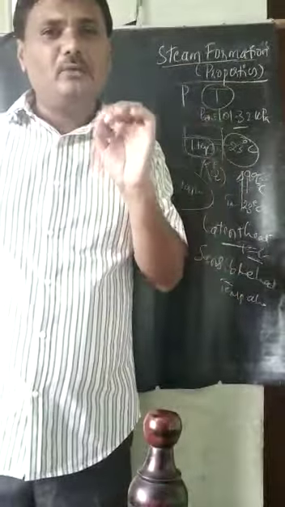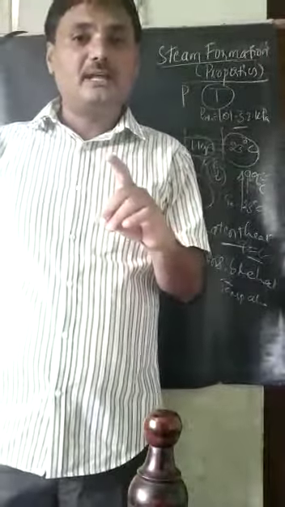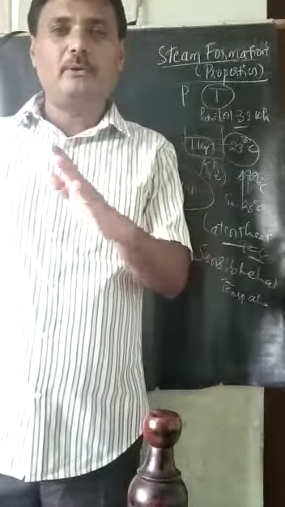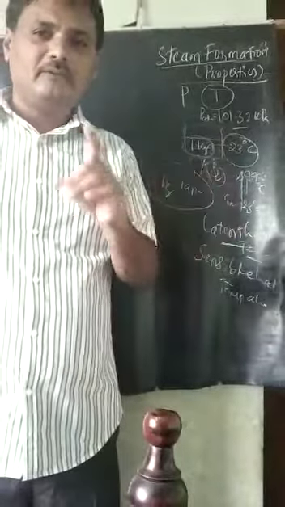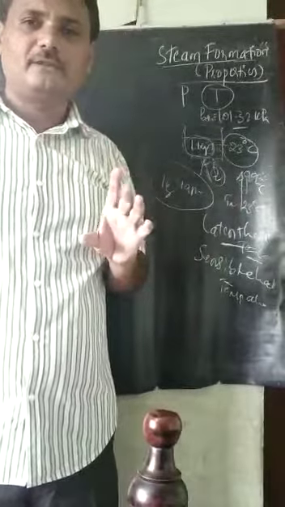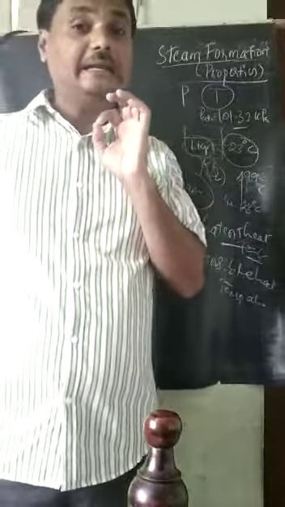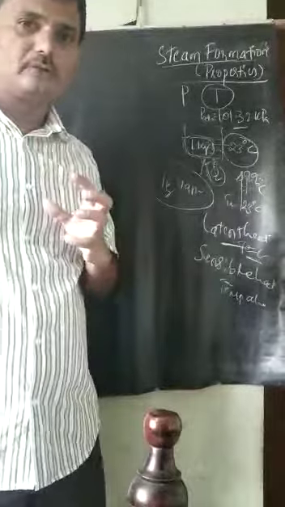After adding or removing heat, if the temperature doesn't change, but that heat is utilized to change its phase, maybe from liquid to vapor, vapor to liquid, liquid to solid, whatever it may be, then temperature remains constant, and it is called latent heat. This is how we have to understand it.